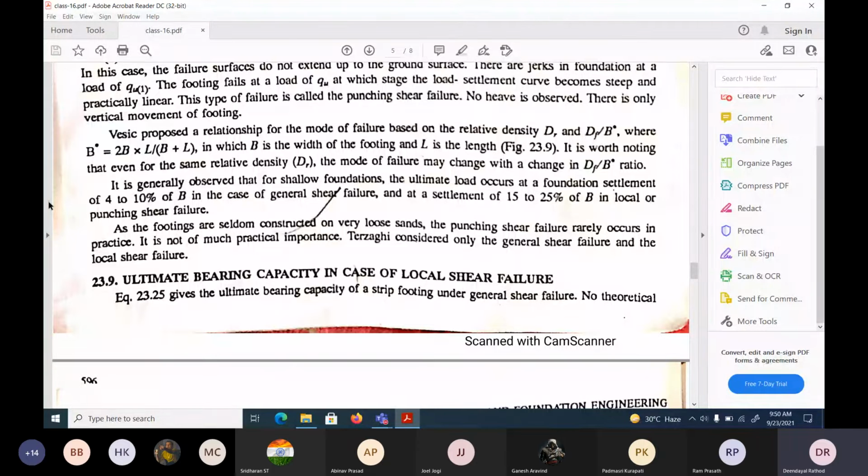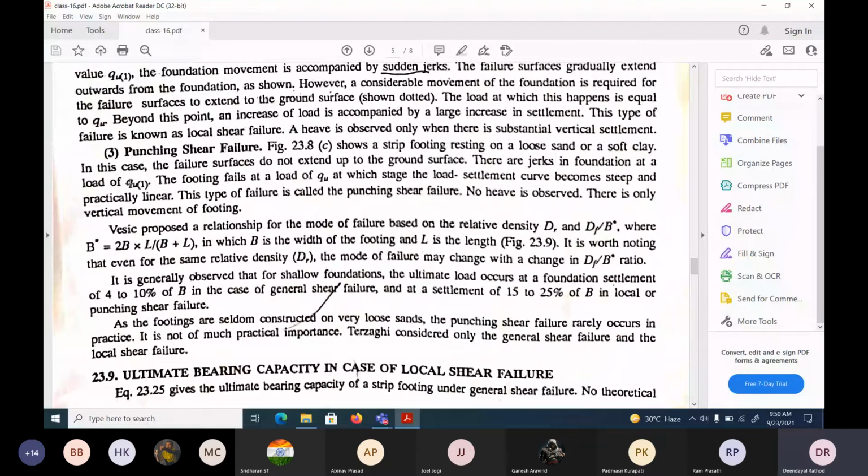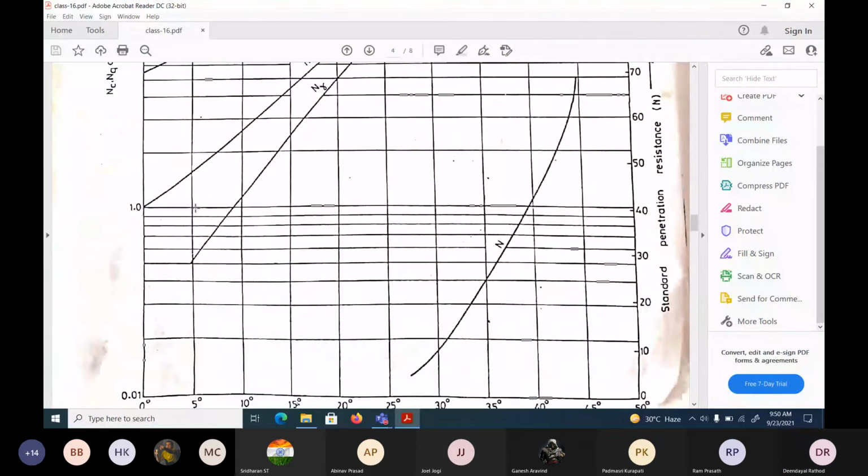Okay. So Terzaghi considers only general and local shear, because when the soil is soft, anyway, we are not going to construct any foundation on that particular soil. In that case, Terzaghi has neglected punching shear failure. He focused mostly on the local and general shear failure. That's the reason he has given values for general and local shear failure.